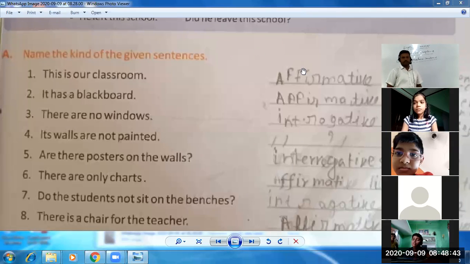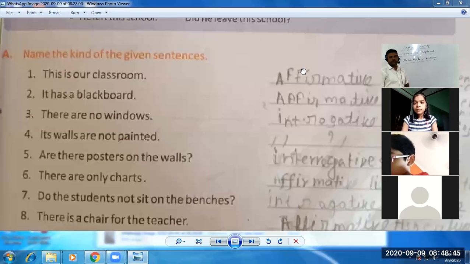Now students, it has a blackboard. You can see on the screen. Again, this sentence has started with subject. We discussed that any sentence starting with the subject and ending with the full stop will be the assertive sentence. And in assertive, there are two types: affirmative and negative. So there is no not used. So it is affirmative again. Second sentence is also affirmative. Same sentence, affirmative sentence.